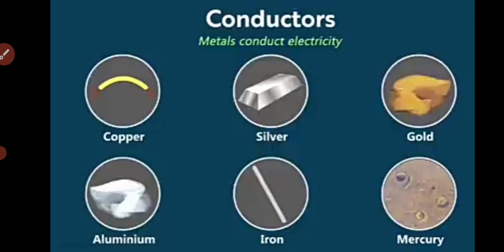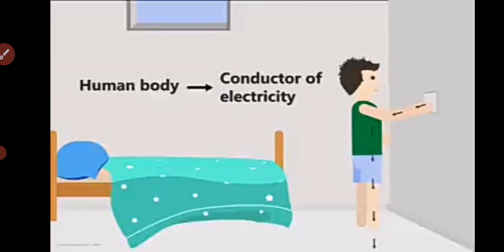So the materials that conduct electricity are copper wire, silver, gold, aluminium, iron, mercury and many more. We can say that mainly metals conduct electricity. The human body is also a very good conductor of electricity. Therefore, we get a shock if we touch electrical appliances with a wet hand.